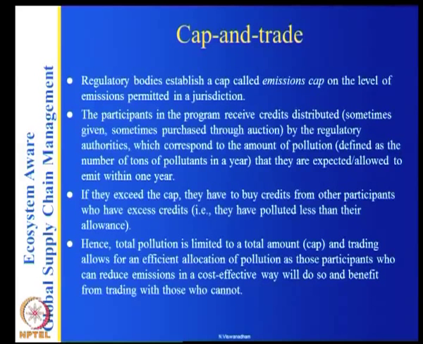as those participants who can reduce emissions in a cost-effective way will do so and benefit from trading with those who cannot. So basically, cap and trade is the same thing as we discussed between X and Y. Here there is a government limit and you have to follow that limit, and you can buy the credits from others who can do it cheaper.